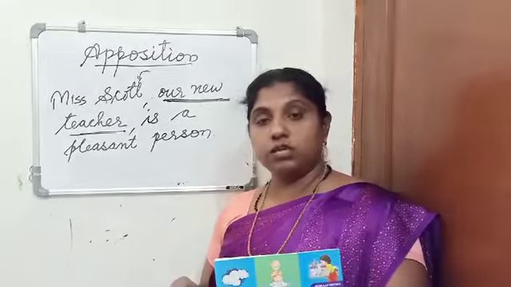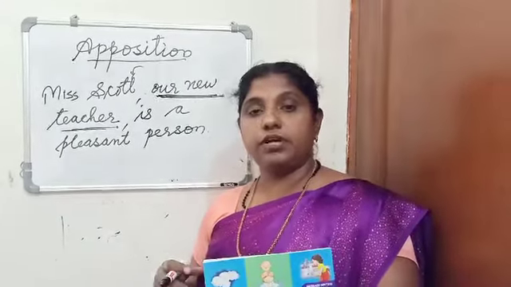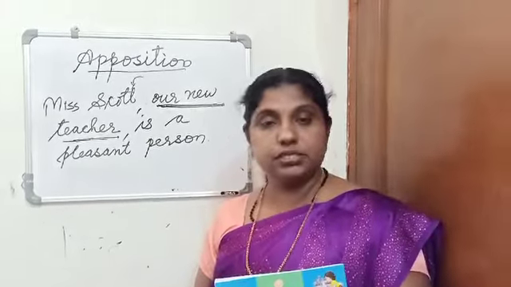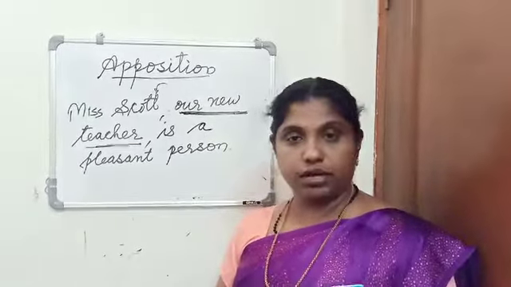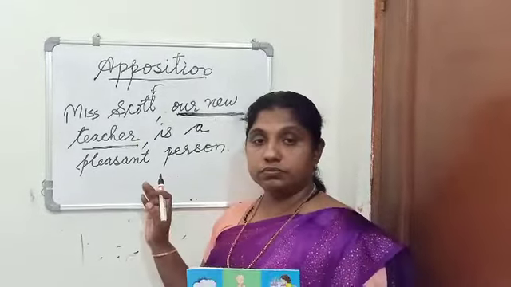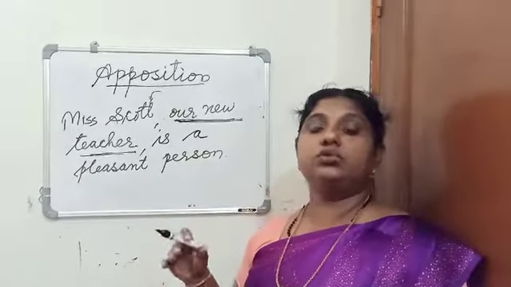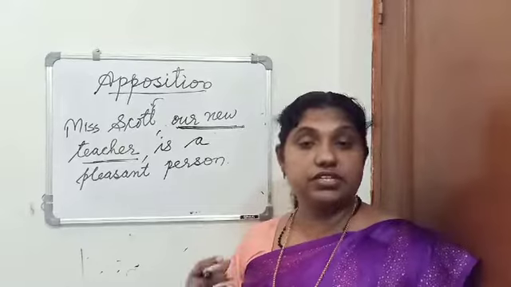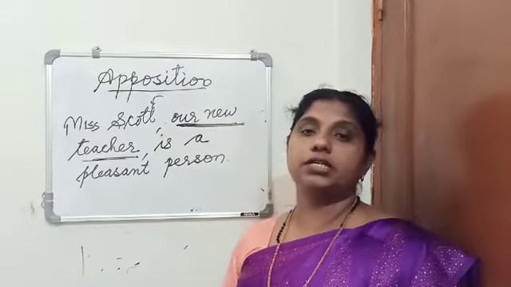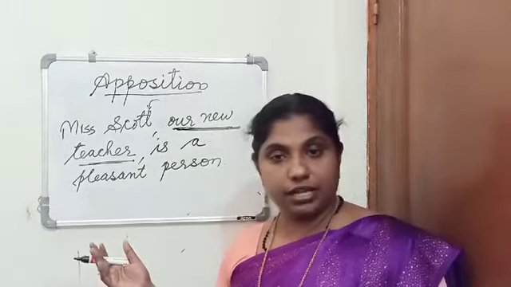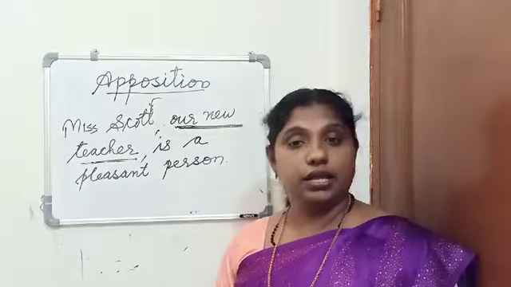And then next, what is a proper noun? A name given to a particular person, place, animal or thing is called a proper noun. Then what is a collective noun? The words which we use to show a collection or group of persons, places, animals or things are called a collective noun.